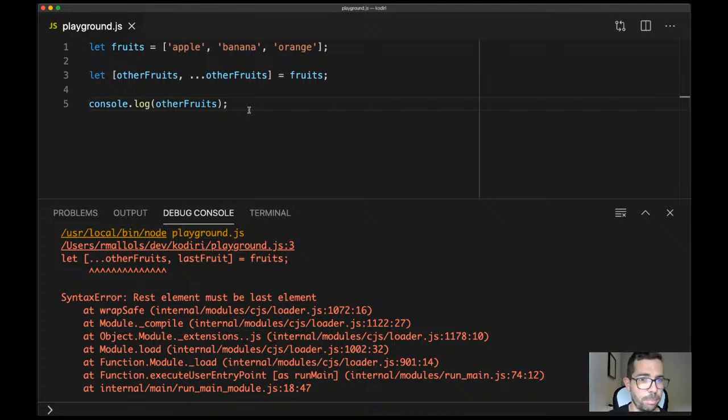The rest parameter also works with objects, but I don't want to go that far because that's a bit more complicated. Just FYI, if you like the rest parameter and you want to master it, there are some advanced use case scenarios that go beyond the scope of the session.